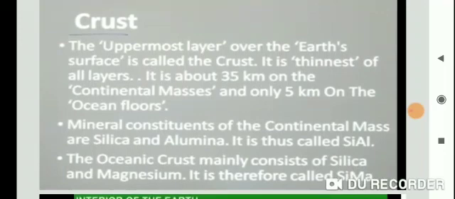It is the thinnest of all the layers. It is about 35 kilometer on the continental masses and only 5 kilometer on the ocean floors. The mineral constituents of the continental masses are silica and aluminium, thus called SIAL. The oceanic crust mainly consists of silica and magnesium, therefore it is called SIMA.